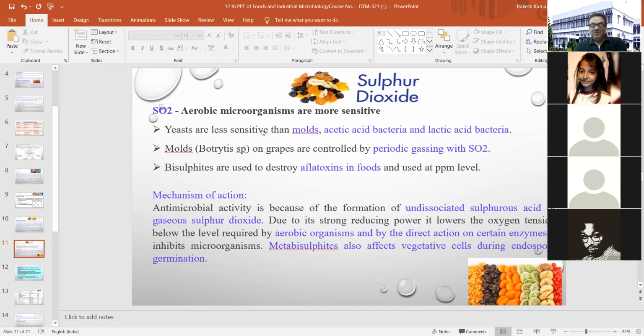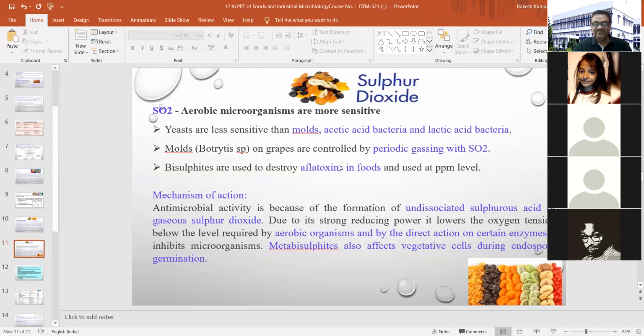So again, what is the mode of action of this sulfur dioxide? How is it affecting the microbial load? Antimicrobial activity is because of the formation of undissociated sulfurous acid or gaseous sulfur dioxide, and it is a strong reducing agent, so it lowers the oxygen tension below the level required by aerobic organisms, and by direct action on certain enzymes, it inhibits microorganisms present in your food. Metabolites also affect vegetative cells during endospore germination.